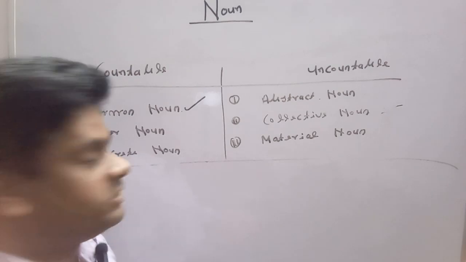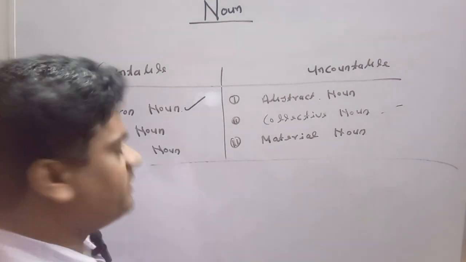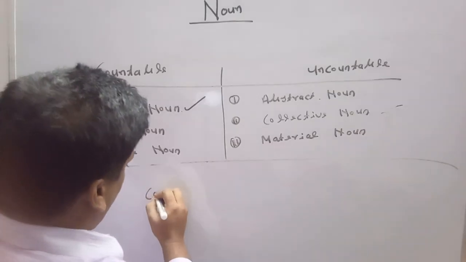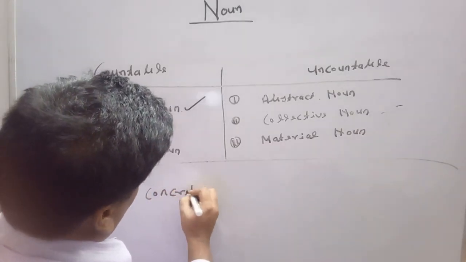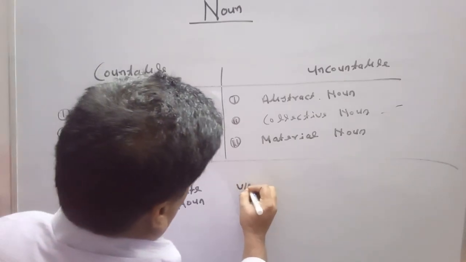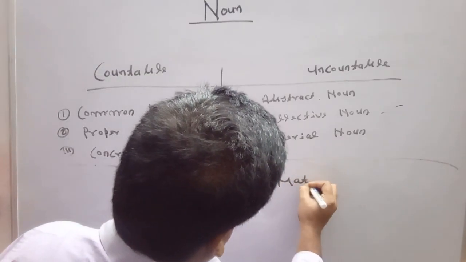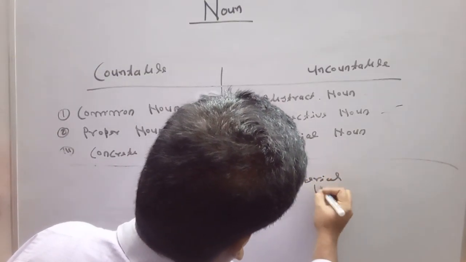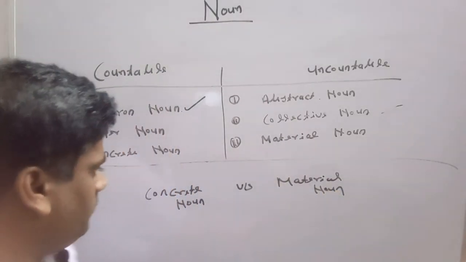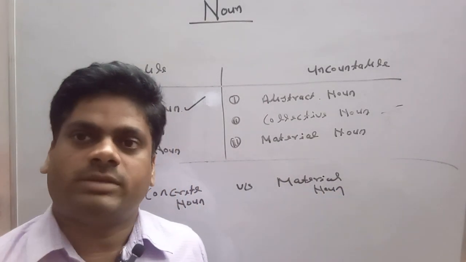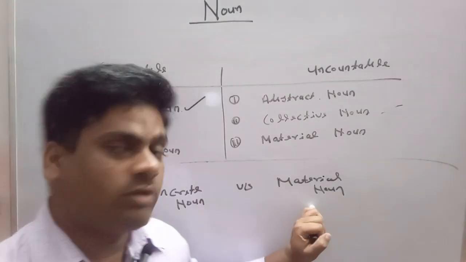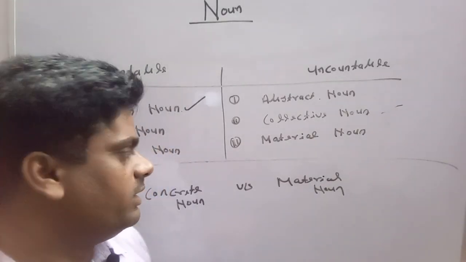Now we are going to discuss the basic difference between concrete noun and material noun. So guys, concrete noun is a purified form of material noun.